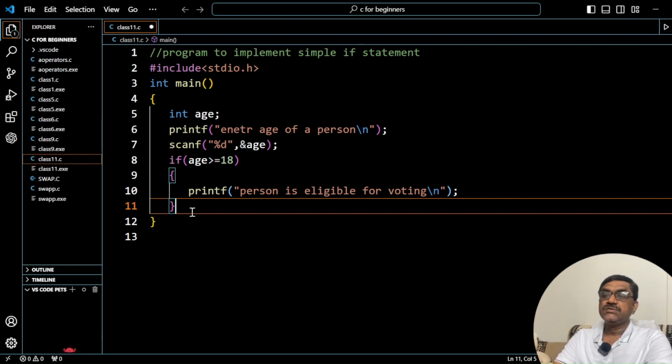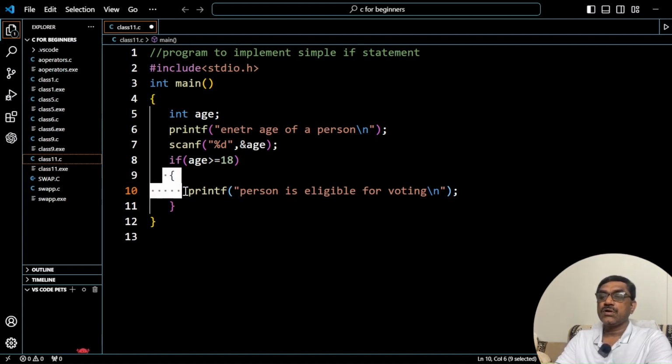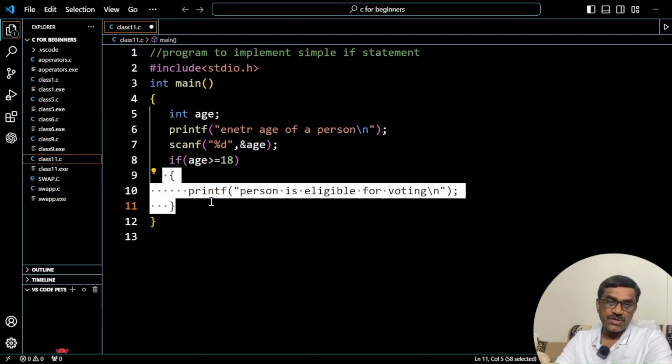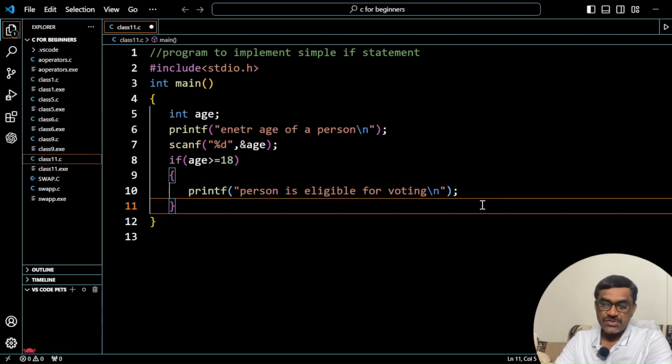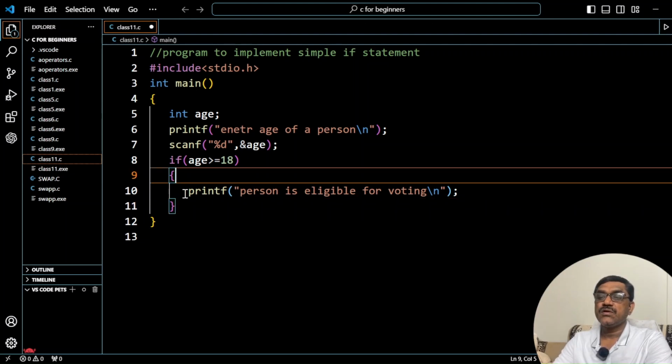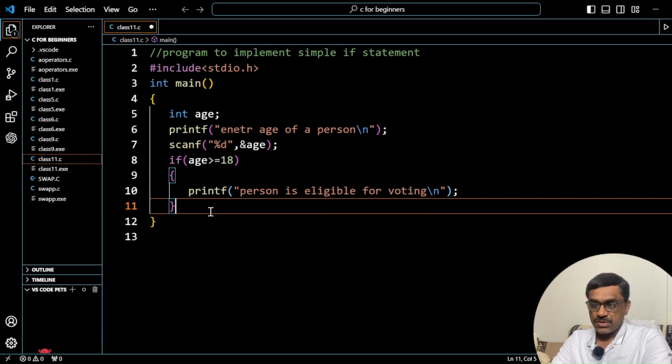If you observe this, within this if block there is only one statement, one printf. Though we have one statement, we have written opening and closing braces, but these are not necessary. But as a beginner, it is better to write opening and closing braces, though we have a single statement.